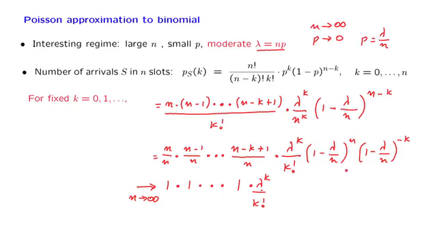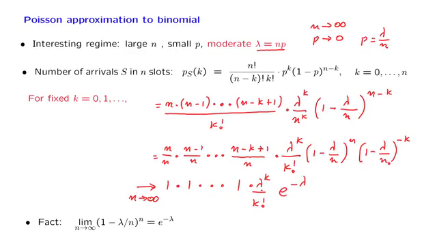And now let us look at this term. This is probably familiar. There is a basic fact which tells us that if we take this expression and raise it to the nth power, what we get is e to the minus lambda in the limit as n goes to infinity. So using this basic result, this term becomes e to the minus lambda.